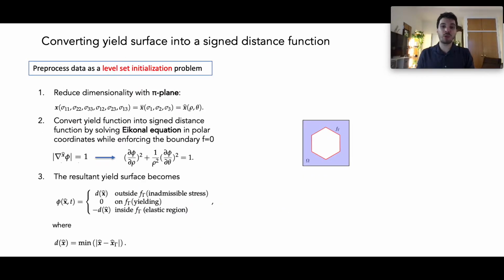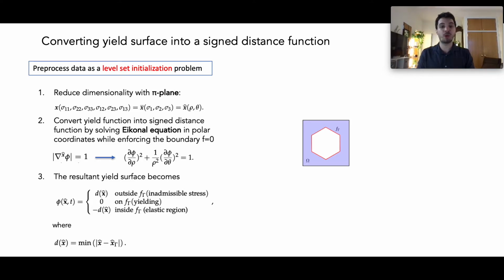However, if we want to plug our yield function neural networks into a return mapping algorithm to make constitutive predictions, we need to have information about the yield function inside the yield surface, the elastic range, and outside the yield surface, the inadmissible stress region.